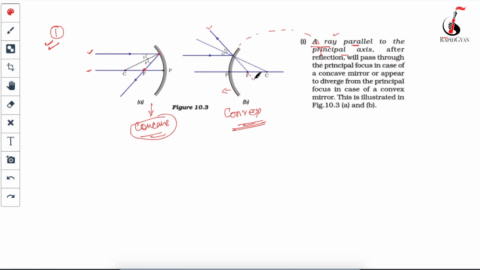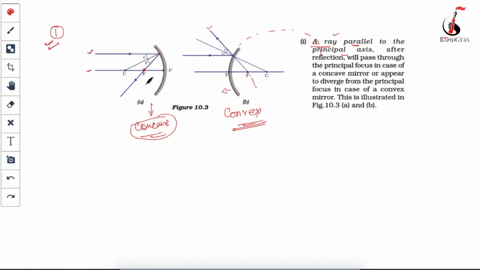So in case of concave, the light actually reflects through the focus, while in case of convex, the light seems to be reflected from the focus point.